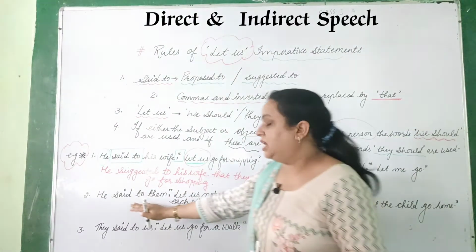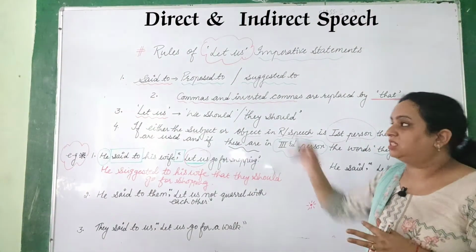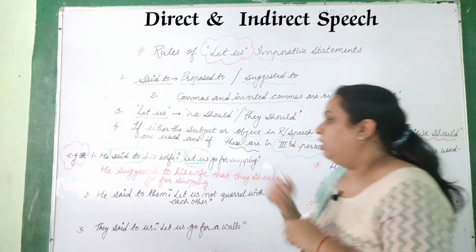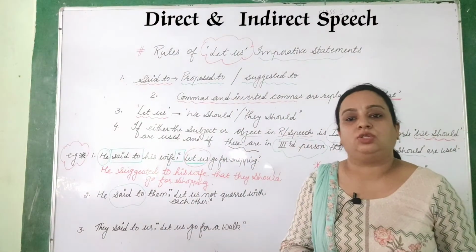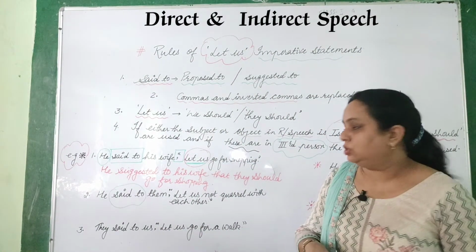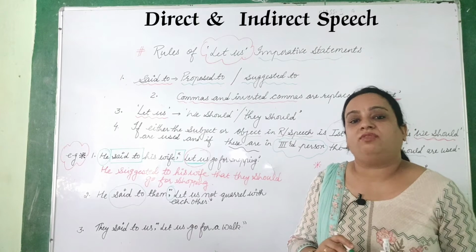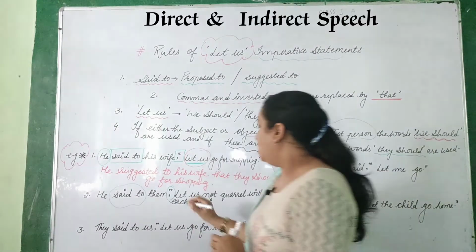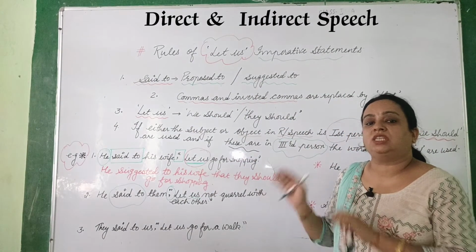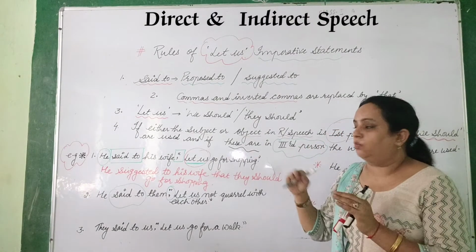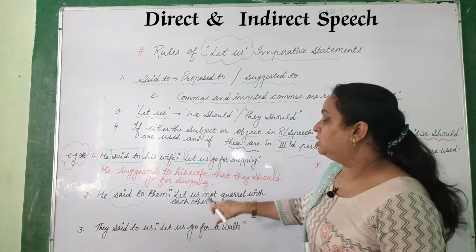Clear? Next is, he said to them, "Let us not quarrel with each other." Again, a sentence of the same kind. Let's check. In the reporting clause, "said to" we have to change into "suggested to" or "proposed to". Second, the commas and inverted commas we replace with "that". Again, the sentence is imperative, starting with "let us", so we have to change it either with "we should" or "they should". We check the subject, he, which is in the third person. So here we will use "they should".